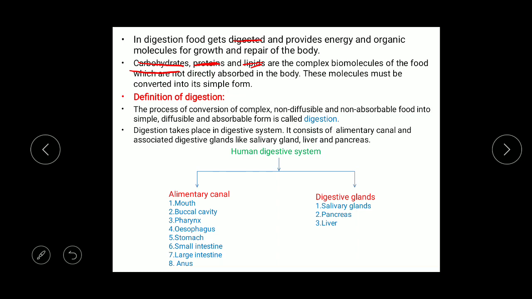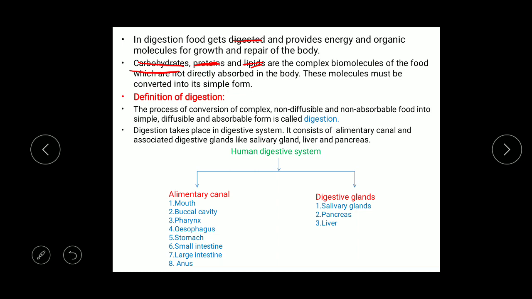Many small units come together or join together and form a complex molecule. So these complex molecules are not directly absorbed into the body. They must be converted into simple form.